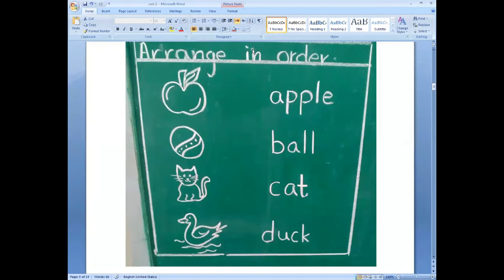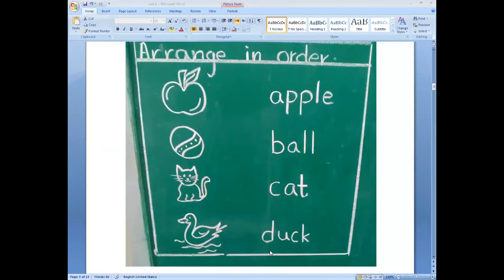So first alphabetical word is apple. After A, letter B comes. So our second alphabetical word is ball. And after B, letter C comes. So our third alphabetical word is cat. Okay, the fourth one is D. After C, D comes. That's why we have arranged the duck in the last.